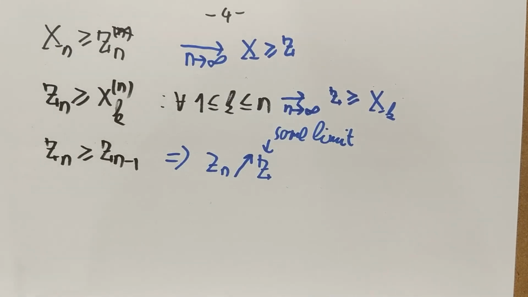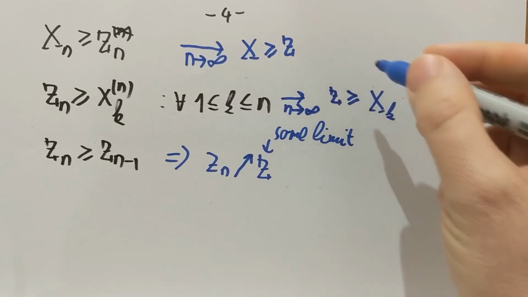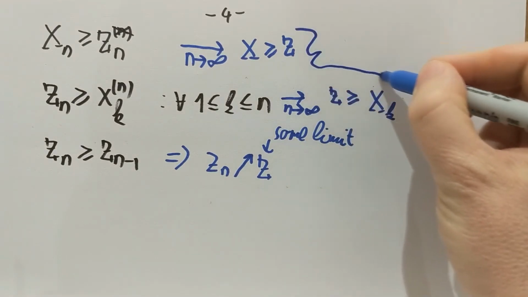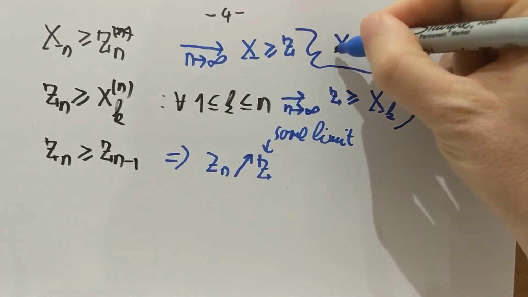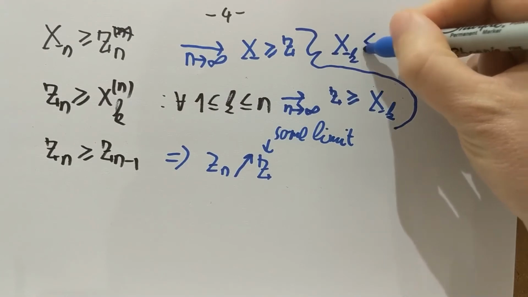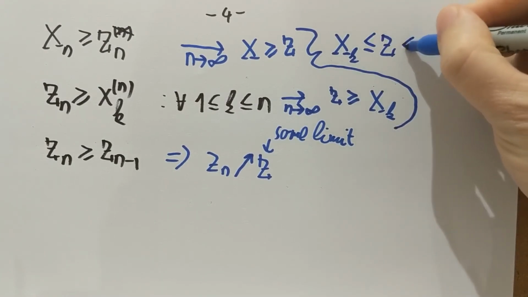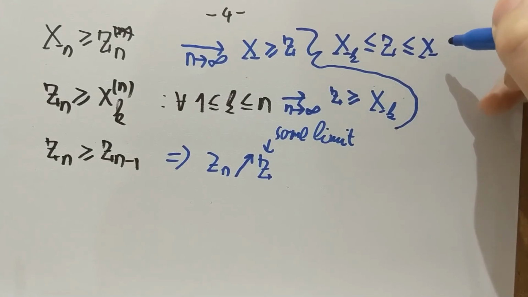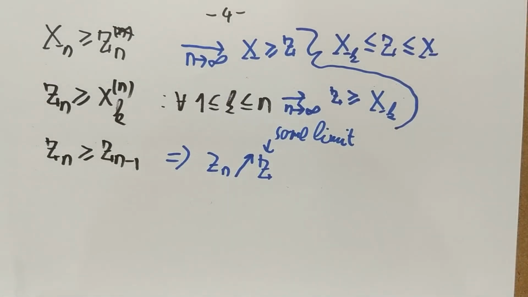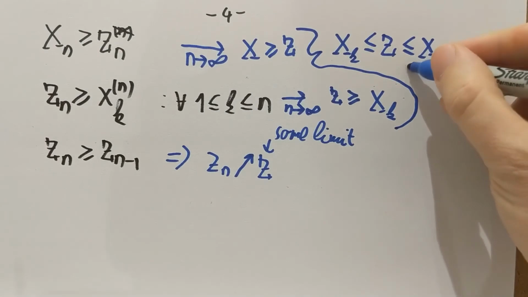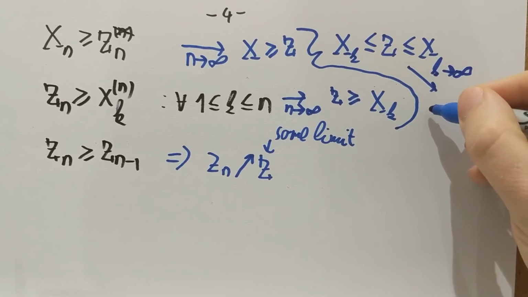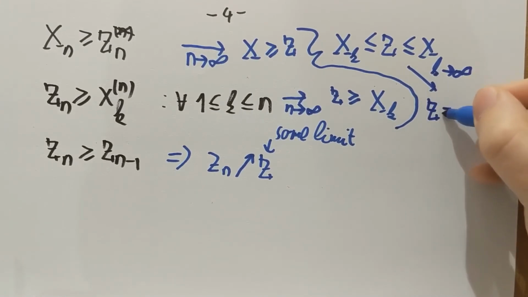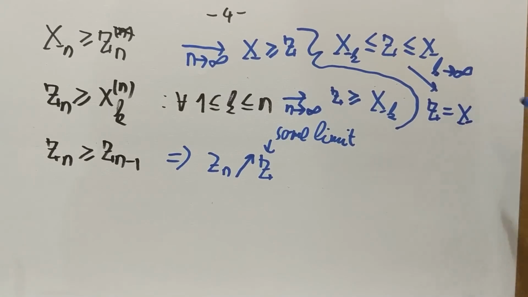So that's nice, because now if I combine these two, then from these two I read that x_k bounds z from below, but x bounds the same z from above. So now if I take a limit in k, then I conclude that z must be the same as x. Okay? So z must be the same as x.